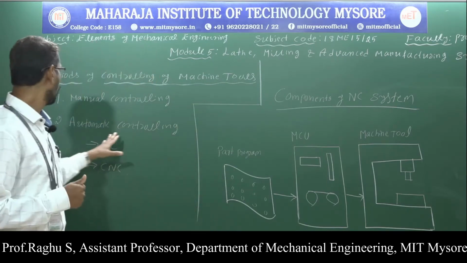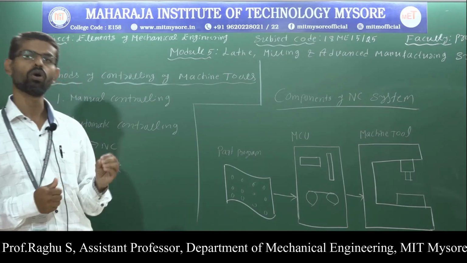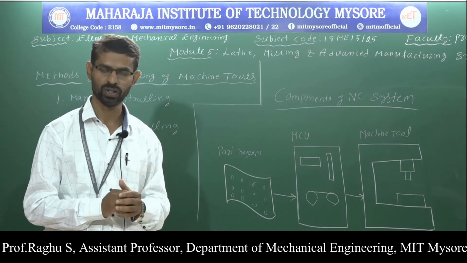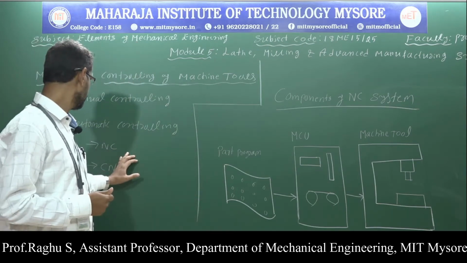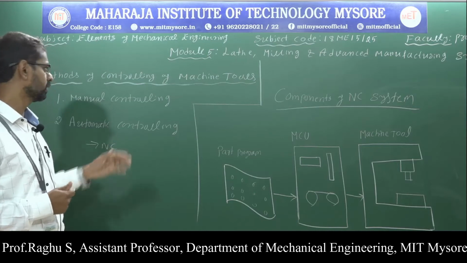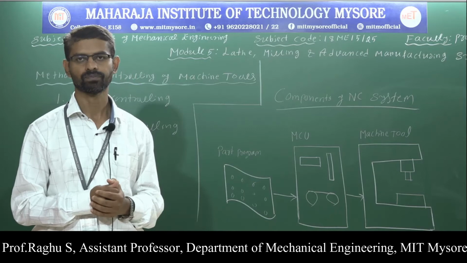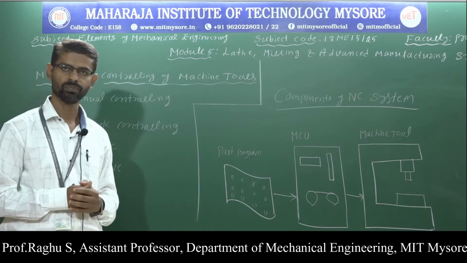Second one, automatic controlling of machine tools. Automatic controlling involves controlling of machine tools without direct human intervention or support. Examples for automatic controlling of machine tools are NC machines, that is numerical controlling, and CNC, computer numerical controlling. Now let us discuss the NC and CNC machines.